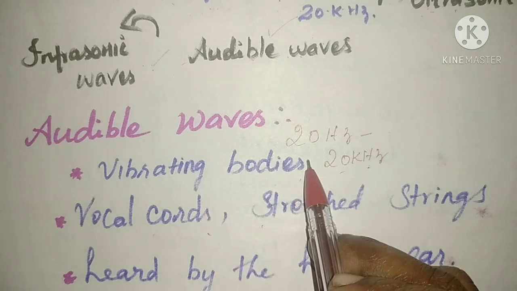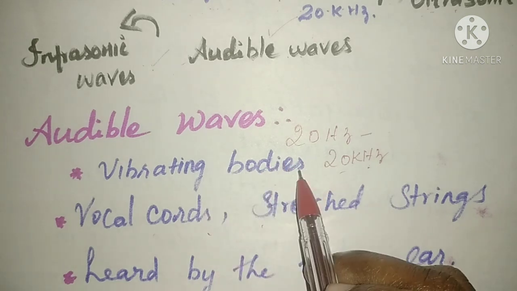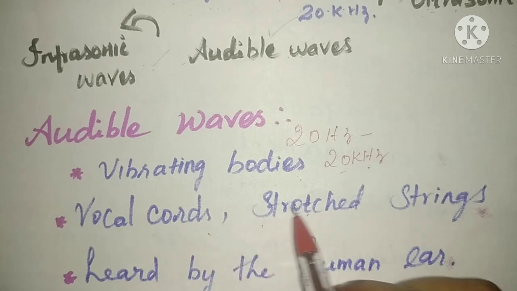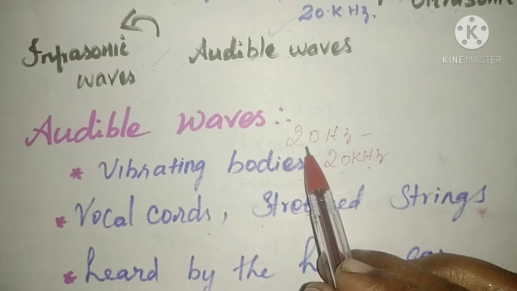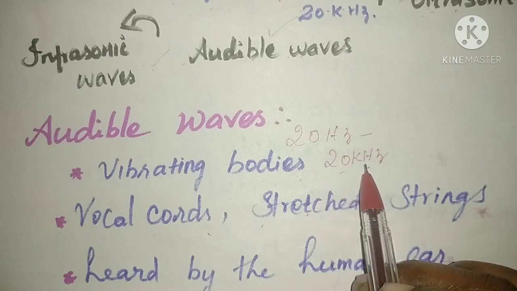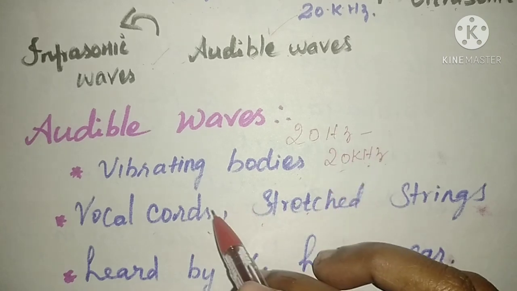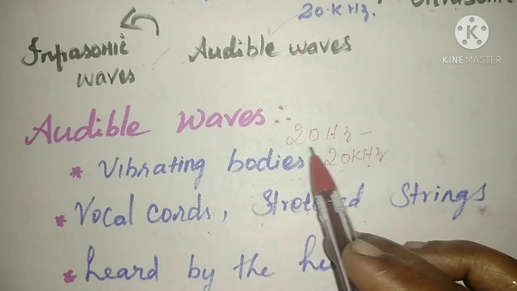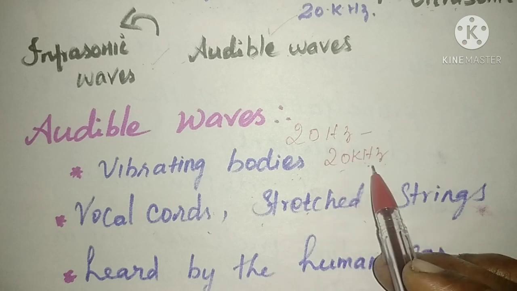Audible waves are produced by vibrating bodies such as vocal cords, stretched strings, etc. The frequency range is 20 hertz to 20 kilohertz, and this audible frequency is heard by the human ear. We can hear sound up to this frequency region, 20 hertz to 20 kilohertz.